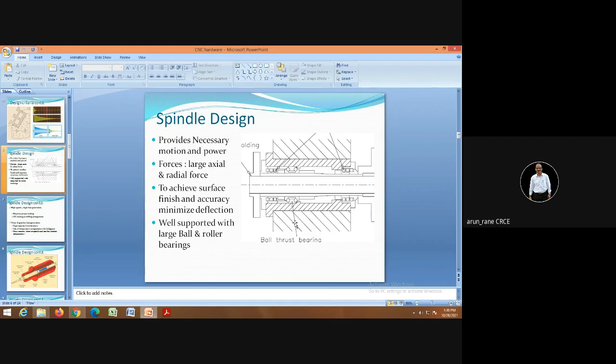Roller bearings are stronger than ball bearings. So ball bearings can take less radial load, whereas roller bearings will take higher load. So this was your spindle design.